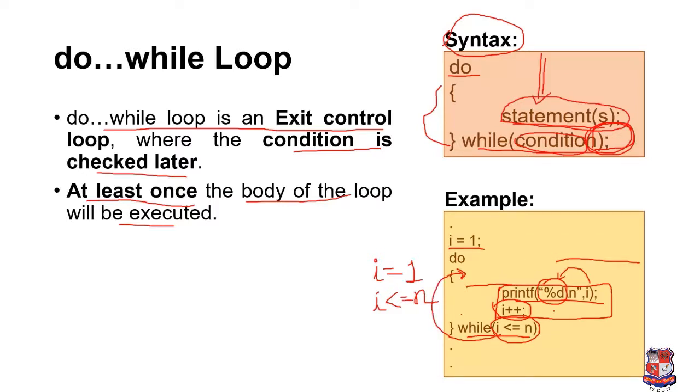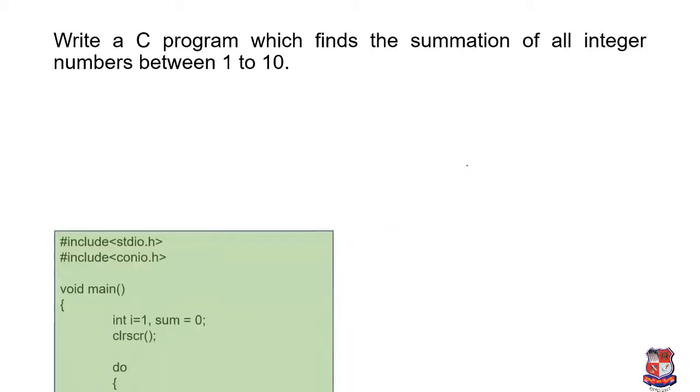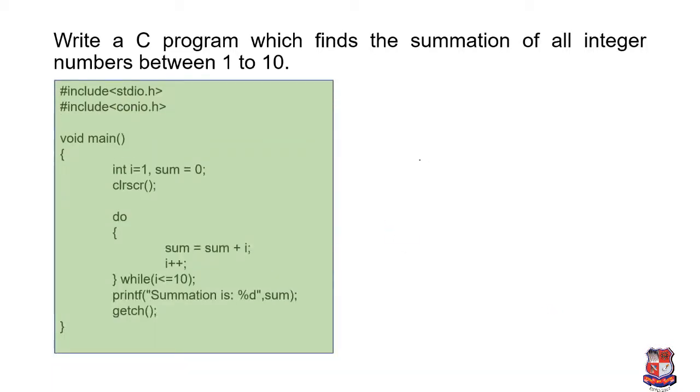Now we'll move to our next example: write a C program which finds the summation of all integer numbers between 1 to 10. We saw the same example in our last lecture, but we solved it with a while loop. Over here we are using a do while loop instead.